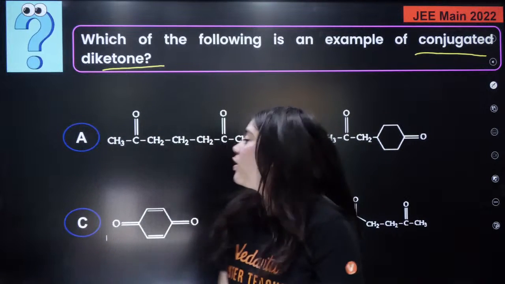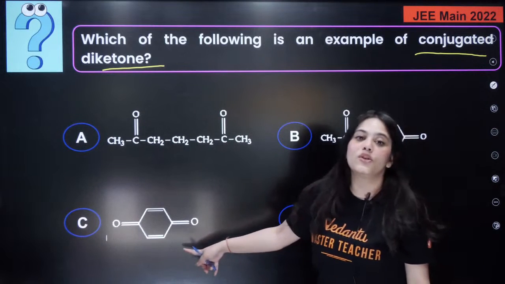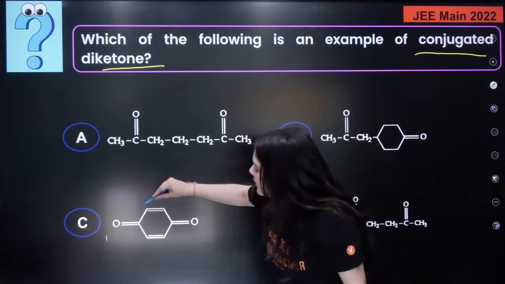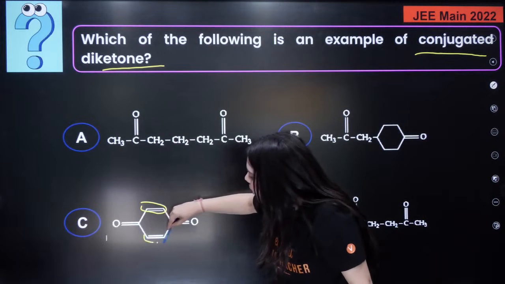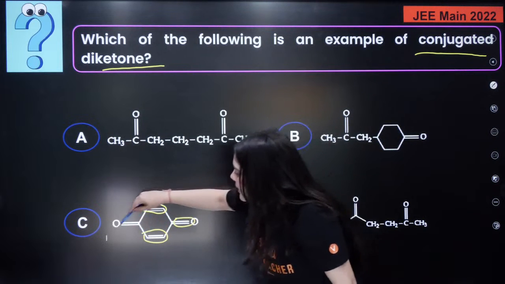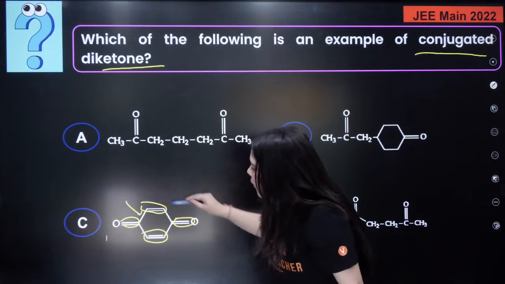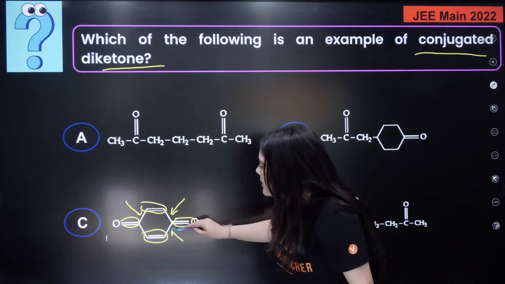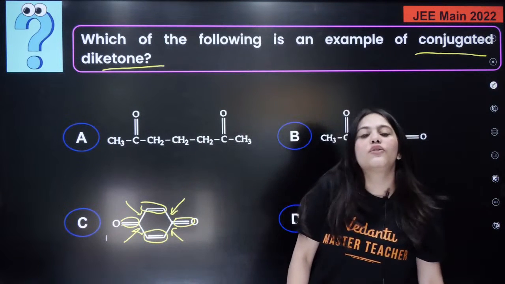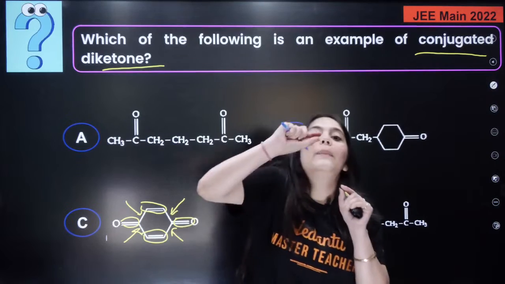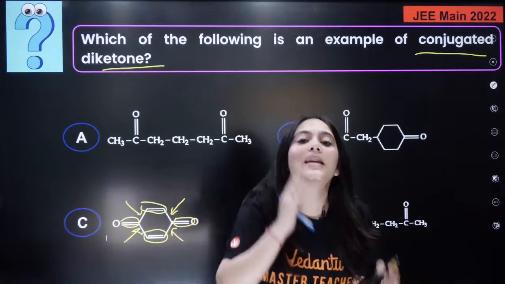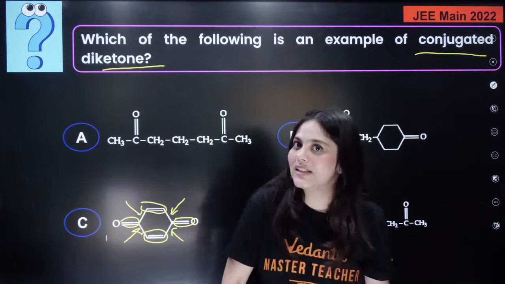What was the meaning of conjugated? Can you see option C over here? Can you see this double bond, this double bond, this double bond, and this double bond are separated by 1 sigma bond, isn't it? Wasn't that the definition of conjugated dienes? When the double bonds were separated by a single bond, that was called a conjugated diene.